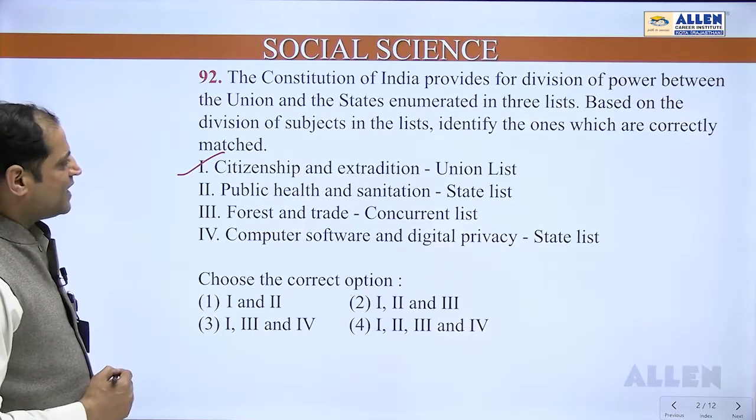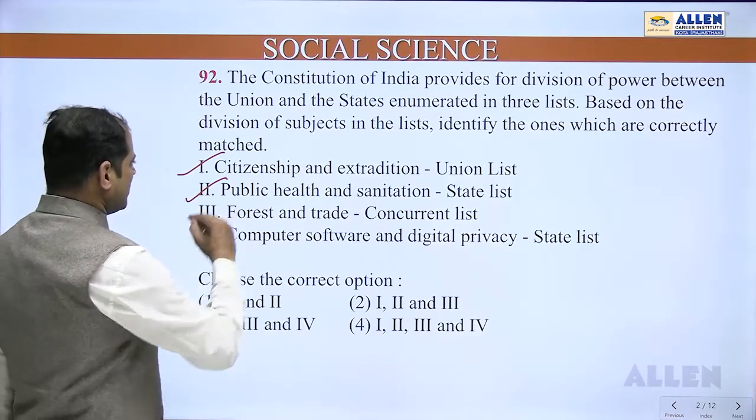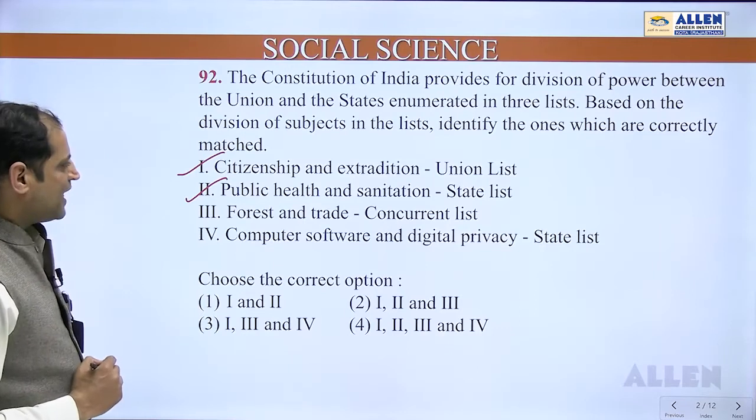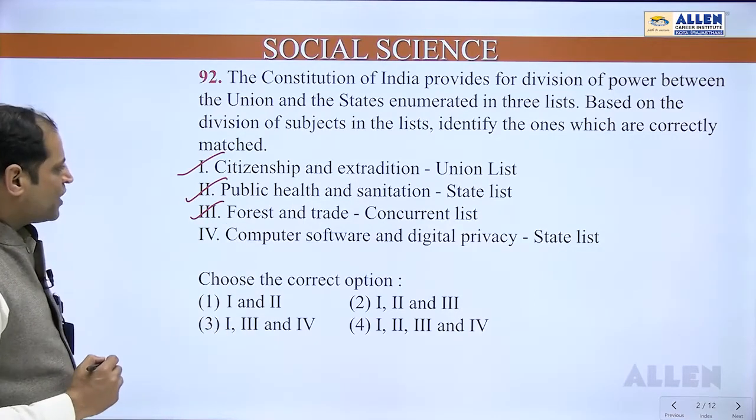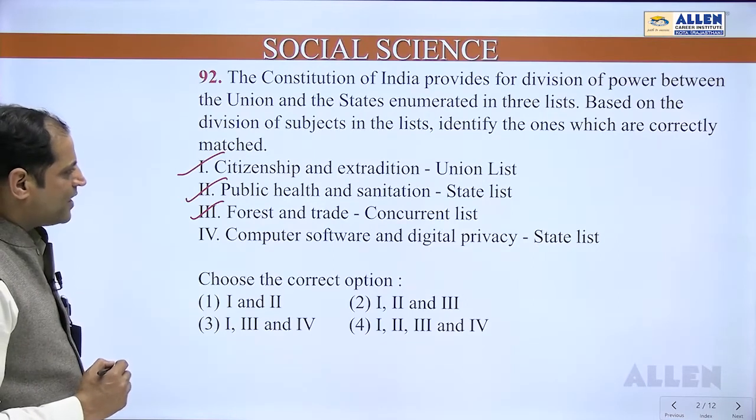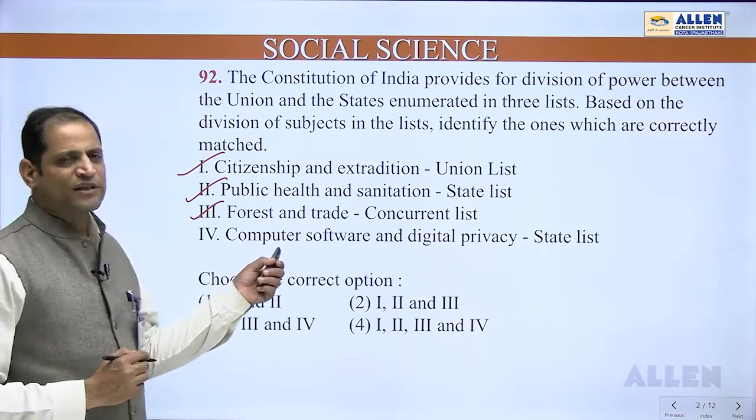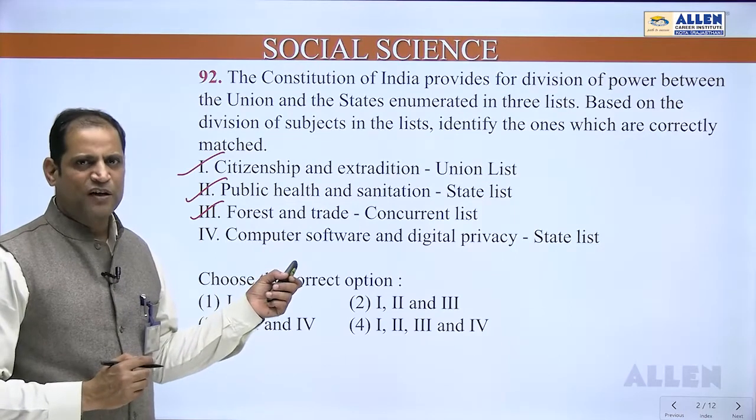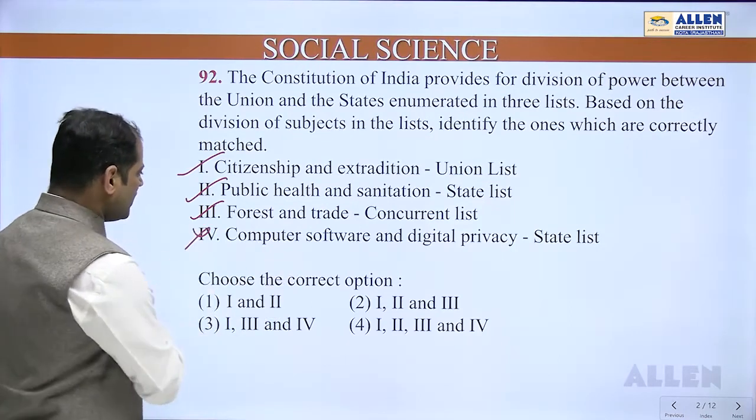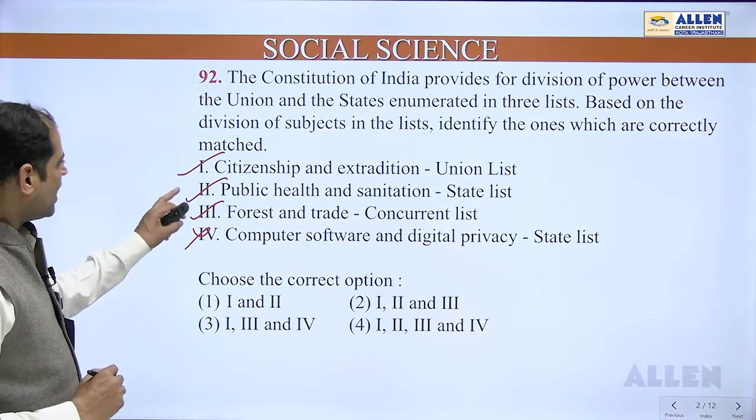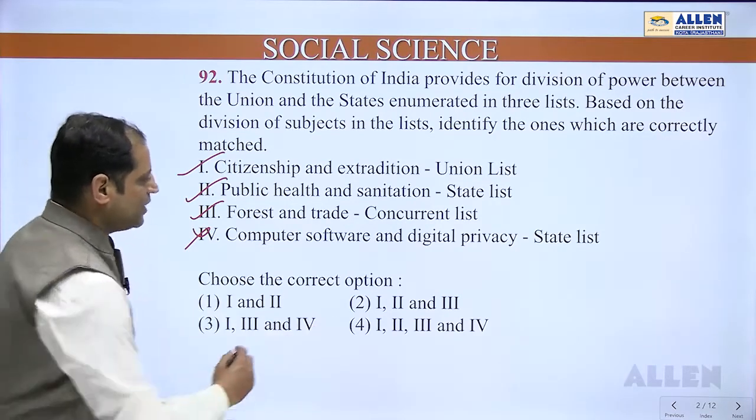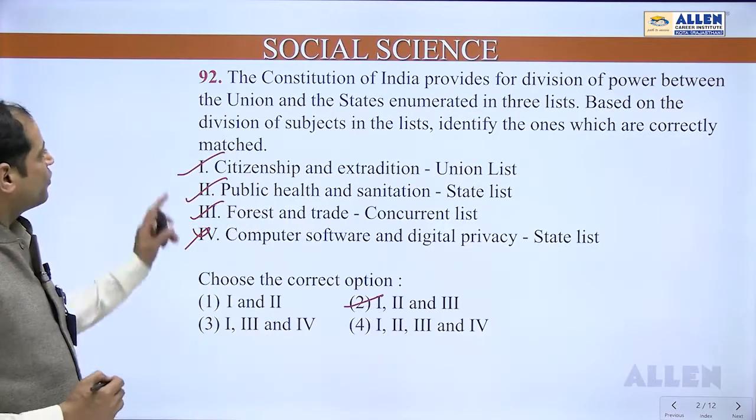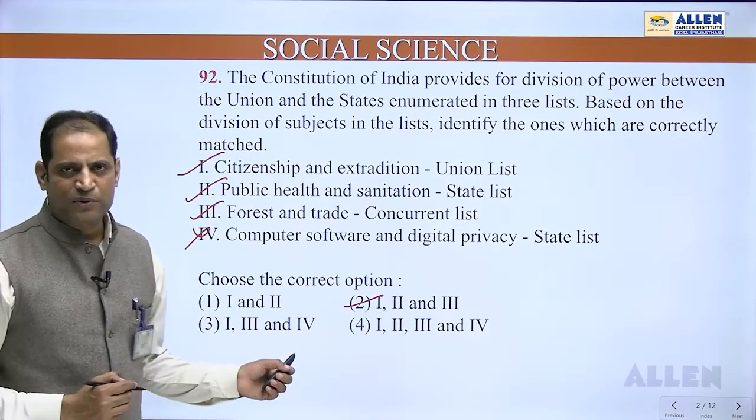Public health and sanitation is the part of state list, even this one is true. Forest and trade is the part of concurrent list, even this one is true. Computer software and digital privacy is the part of state list. No, it is not the part of state list, it was the part of residuary power. So fourth one is wrong statement. 1, 2 and 3. Let us see where it is given. So here comes the answer. For question number 92, the correct answer is option number 2.